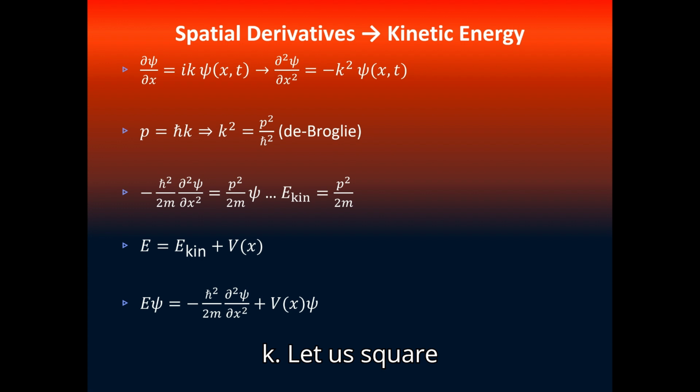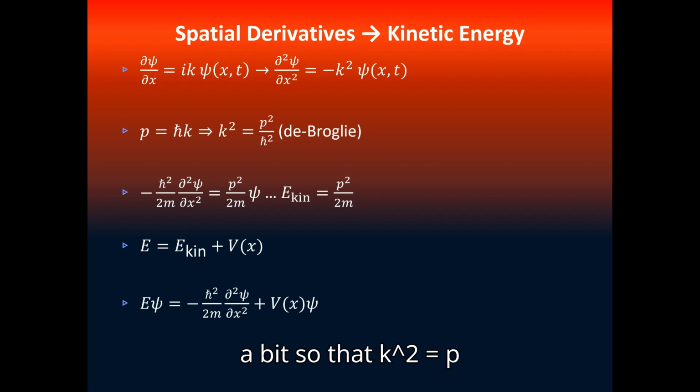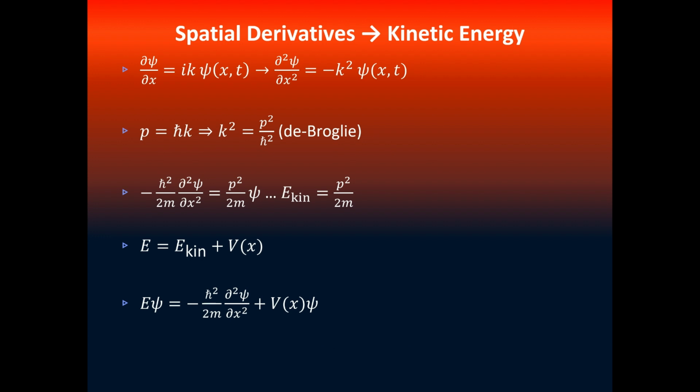Let us square it on both sides and rearrange it a bit so that k squared equals p squared divided by h bar squared. Let us now insert this into the equation above and also multiply both sides by minus h bar squared divided by 2m. This is the result we are getting.